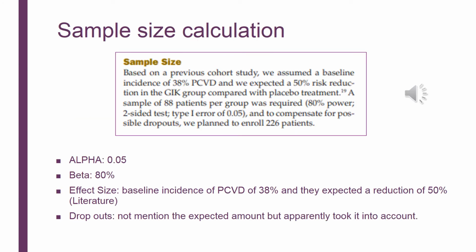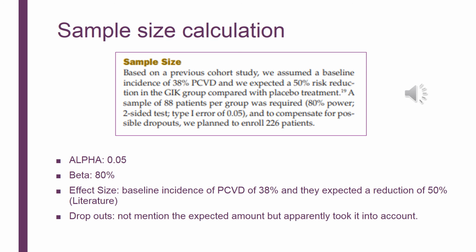Size calculation, as we all know, we need to focus on 5 components: the alpha, the beta, and if there's a continuous outcome, we have to look for the standard deviation, the effect size, and the dropouts. In this case, the authors report the alpha of 0.05, the power expected of 80% with that statistical test.